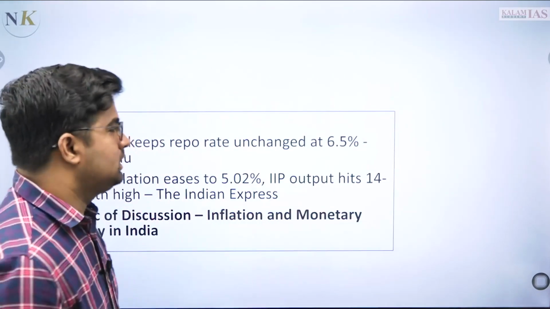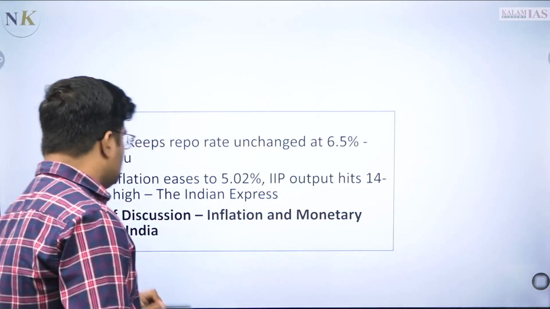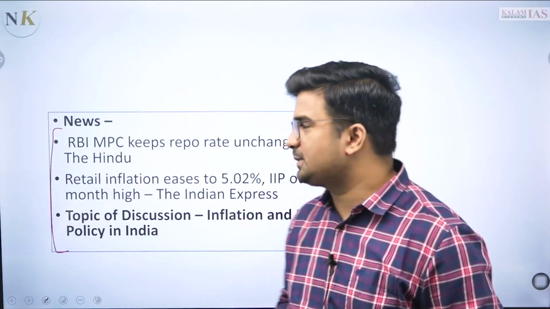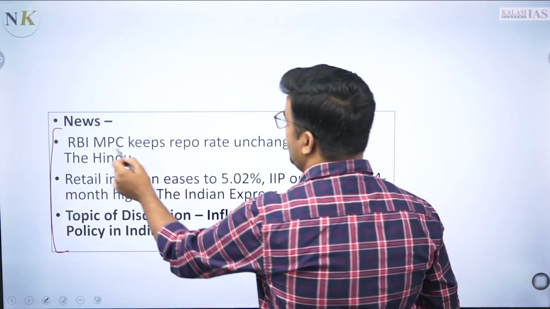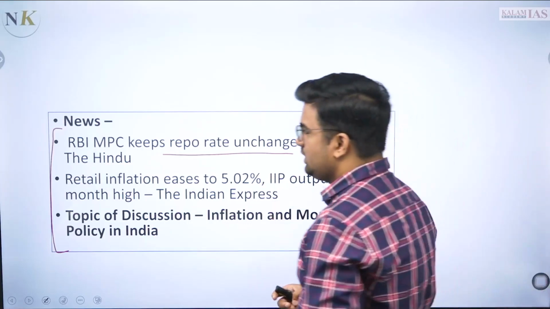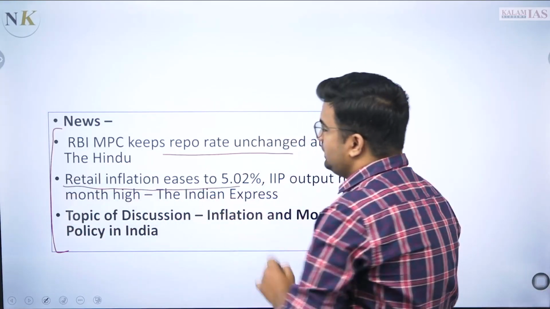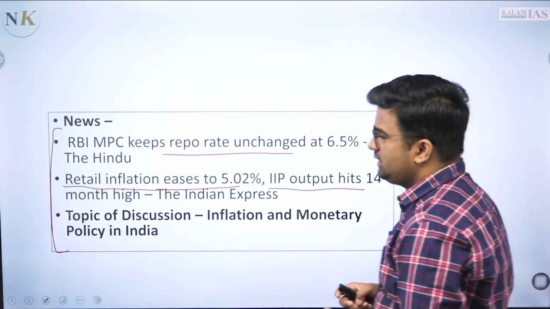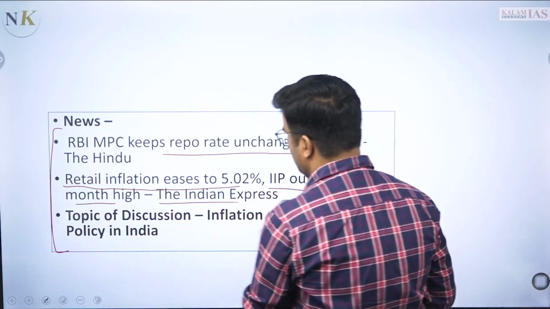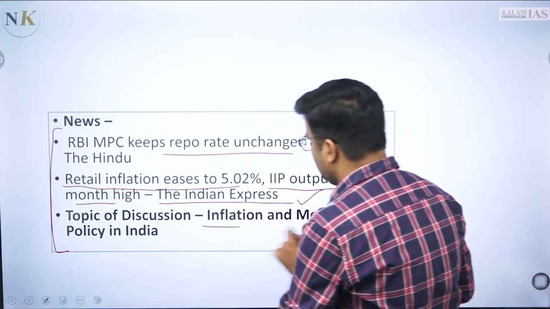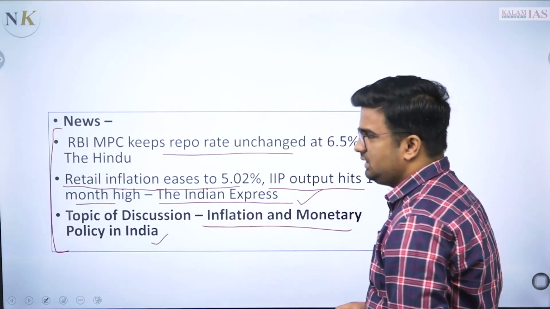So, let us start with that. These were certain news items which were largely there. One is from the Hindu, another is from the Indian Express. It says RBI MPC keeps repo rate unchanged at 6.5%. It was in the Hindu, and retail inflation is just at 5.0%. The IIP output hits a 14-month high, and that was the Indian Express report. And with that, the topic of discussion will be inflation and monetary policy in India.